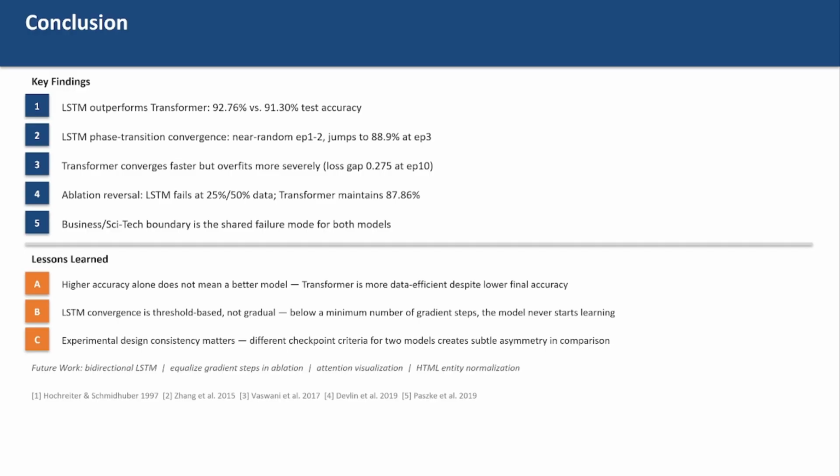Here are three things we learned from this project. First, accuracy alone is not enough to judge a model. Transformer scored lower, but was more reliable when data was limited. Second, LSTM convergence is threshold-based, not gradual. Without understanding this, the ablation failure would look like a bug rather than a finding. Third, small inconsistencies in experimental design, such as using different checkpoint criteria for the two models, make fair comparison harder than expected.